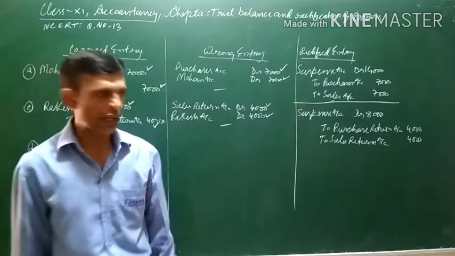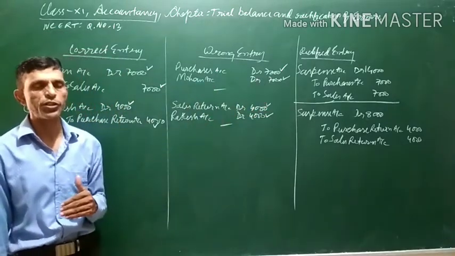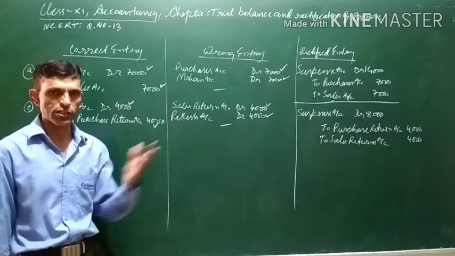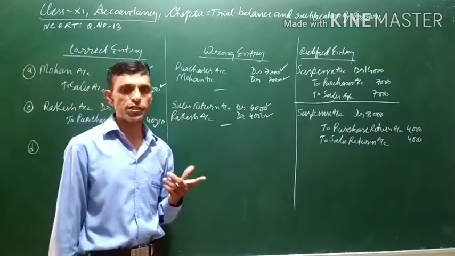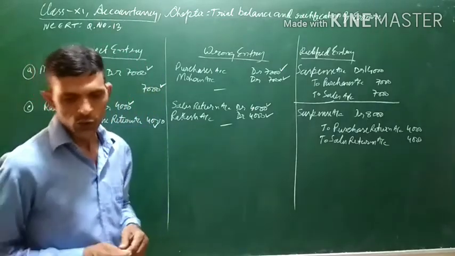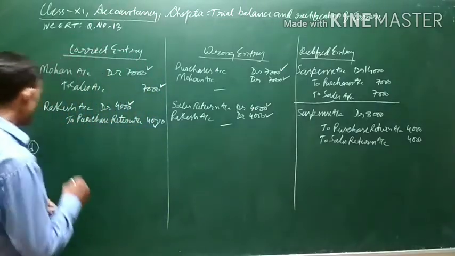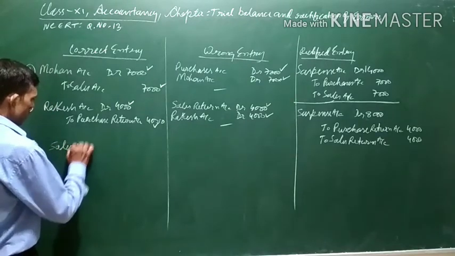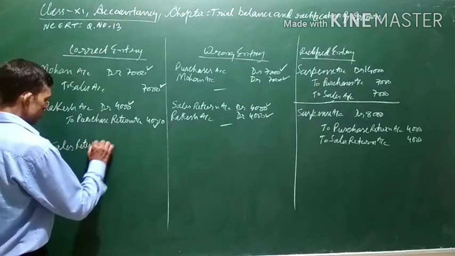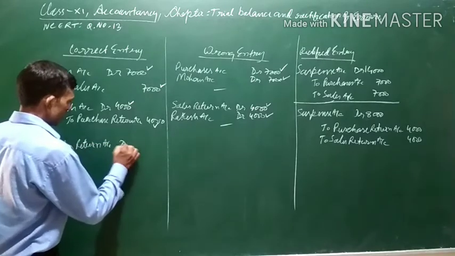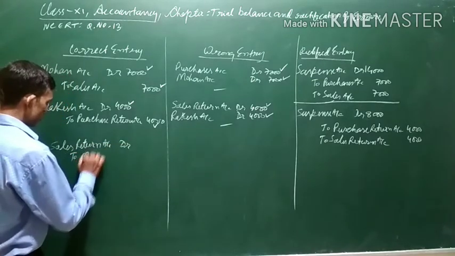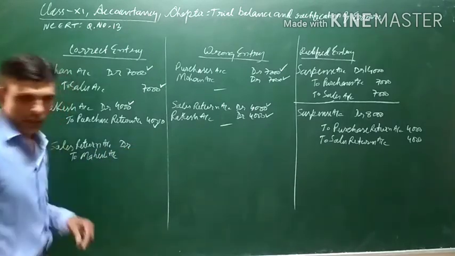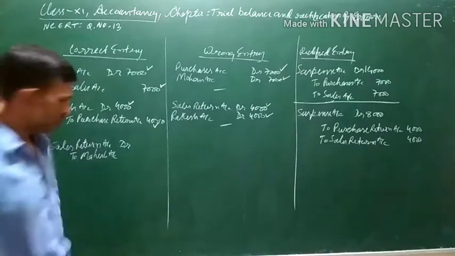Goods returned from Mahesh means from Mahesh the goods are being returned. Whatever was sold is now being returned back to us. So this is a sales return. If goods returned are there, that is a sales return. So sales return will be debited. Sales return account debit to Mahesh account. Amount is 1,000.